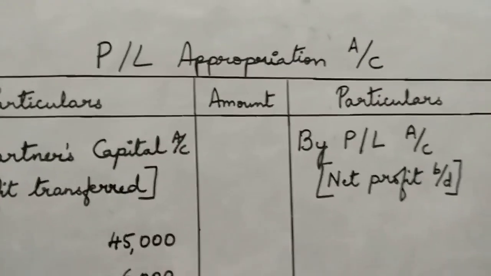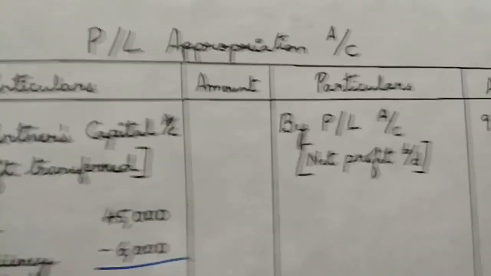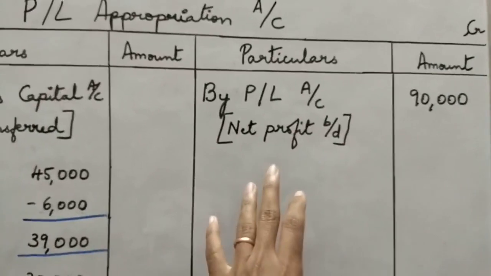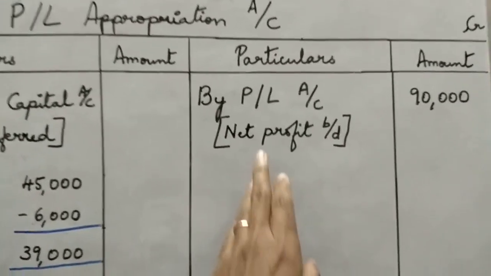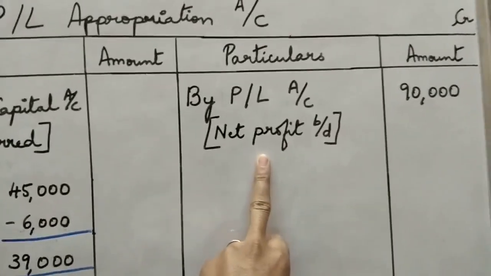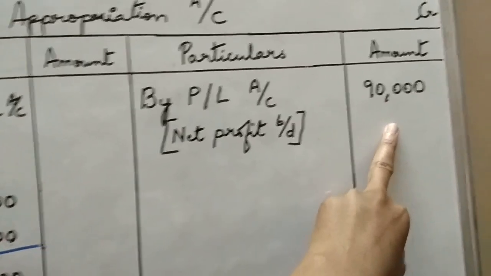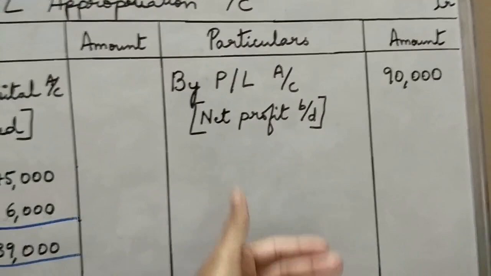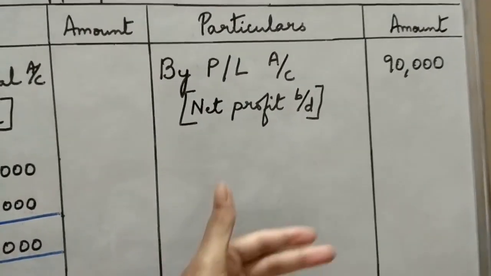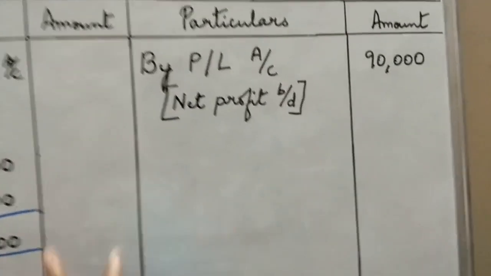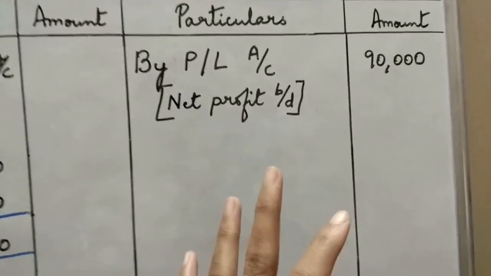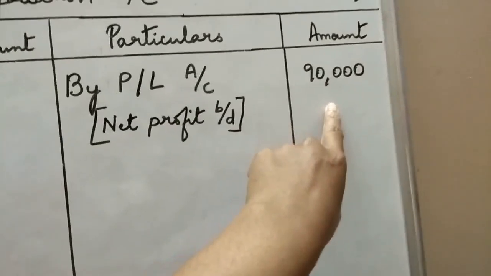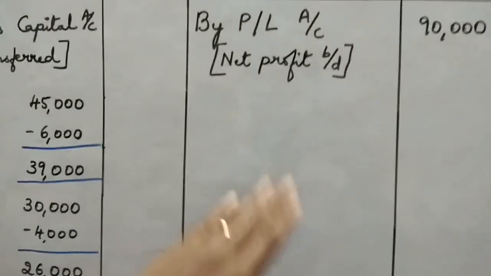Now, moving on to the profit and loss account. Let us go for the credit side of the profit and loss account. It's very simple. See, in this particular question, they have given only the profit of the firm, that is 90,000 total profit. So apart from this, there are no other items like interest on drawings, interest on capital or salary. So it's very simple for us. Only the first two working notes are to be considered for this. So I have taken the profit of 90,000. So we have no other items.